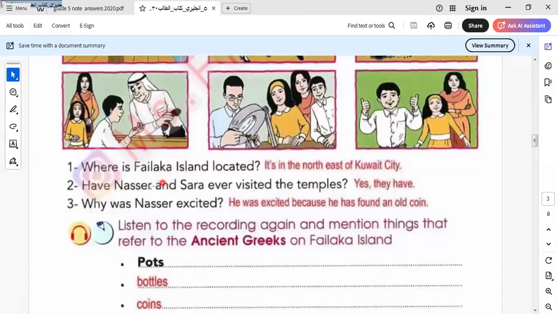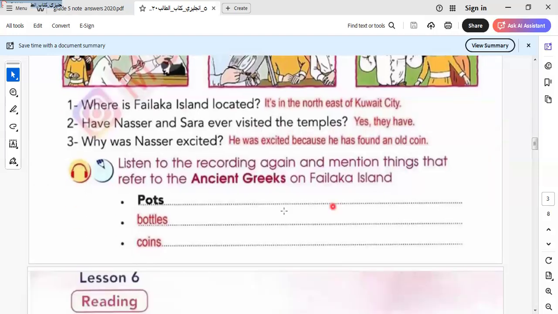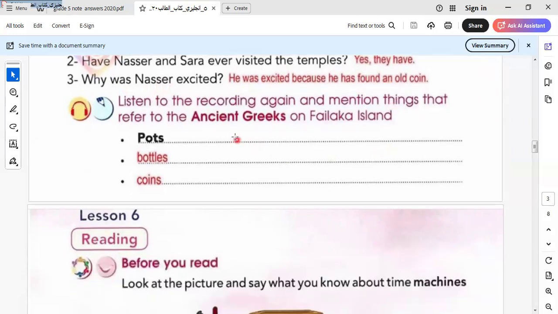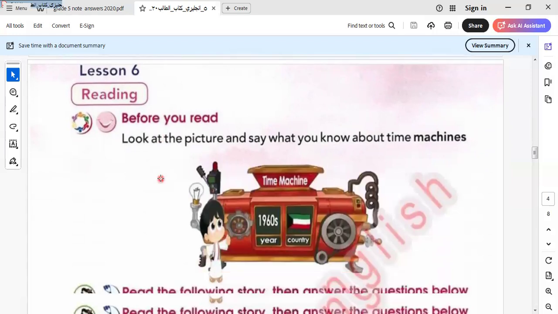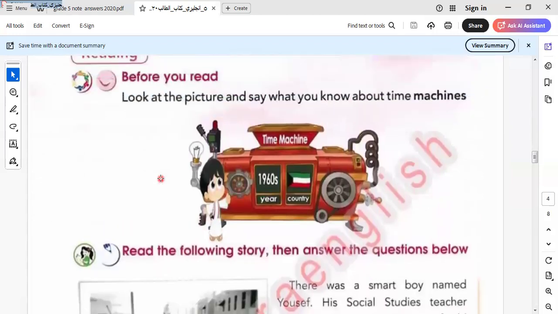Have Nasser and Sarah ever visited the temple? Yes, they have. Why was Nasser excited? He was excited because he found an old coin. Here we say, listen to the recording again. We have a recording in your classroom, so we listen to the recording again and mention things that refer to the ancient Greeks. It will be boats, bottles, and coins. Let's go to another item in this unit.